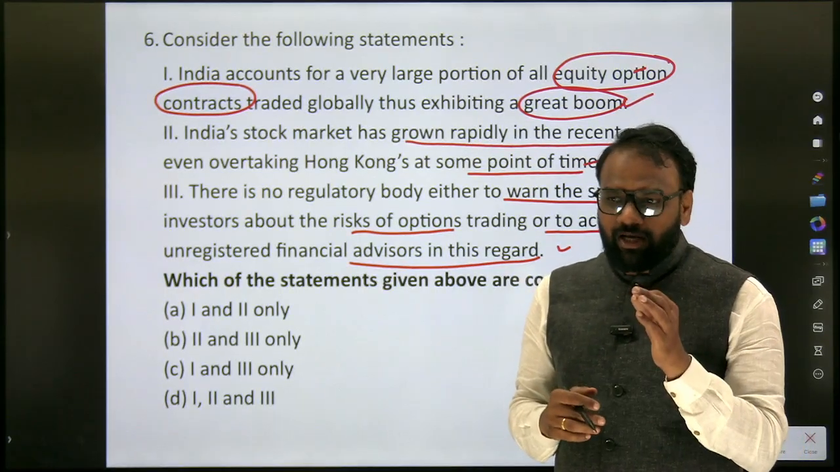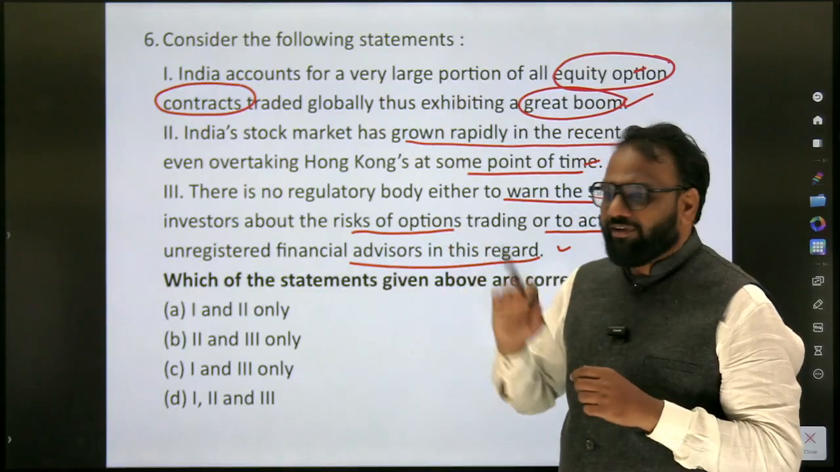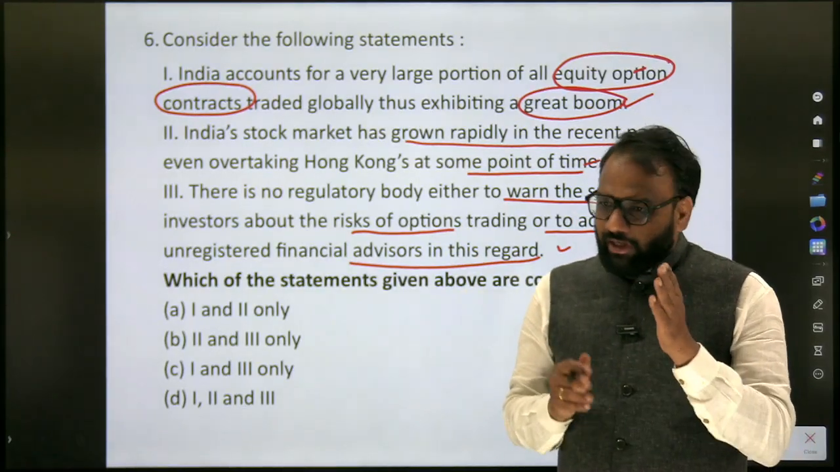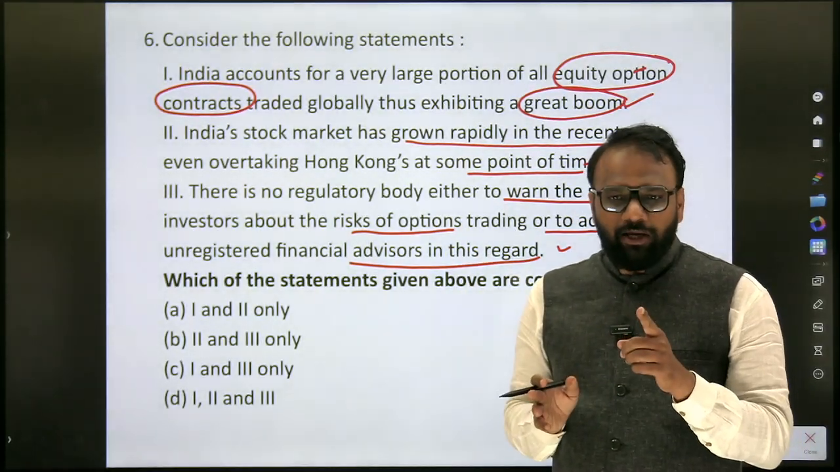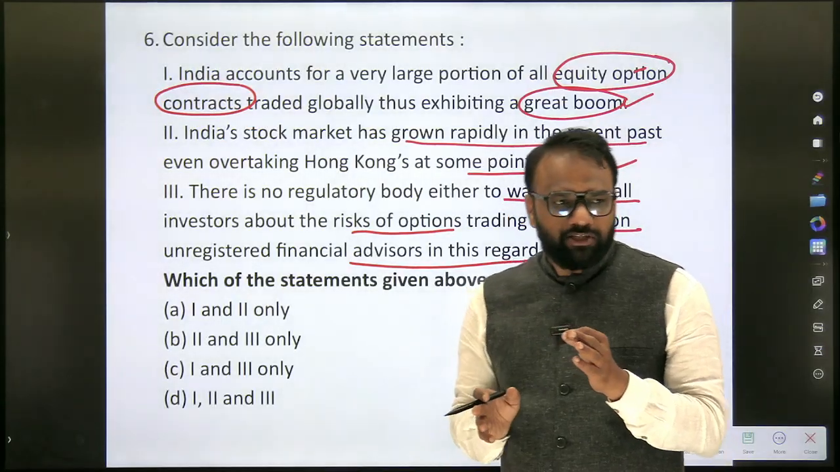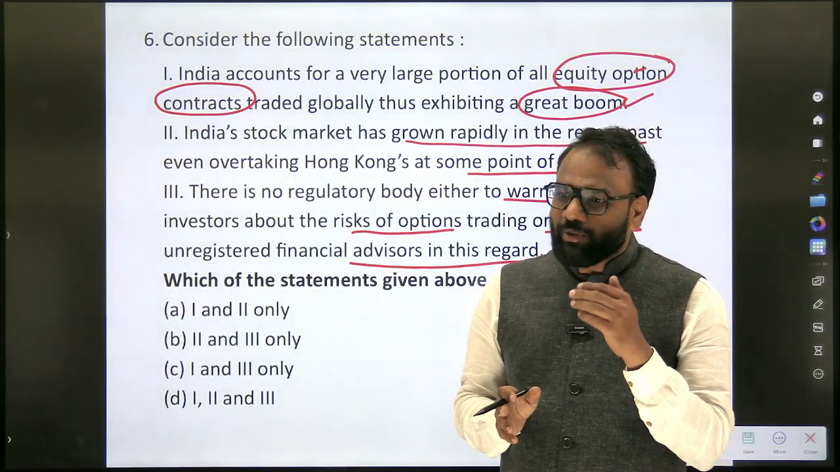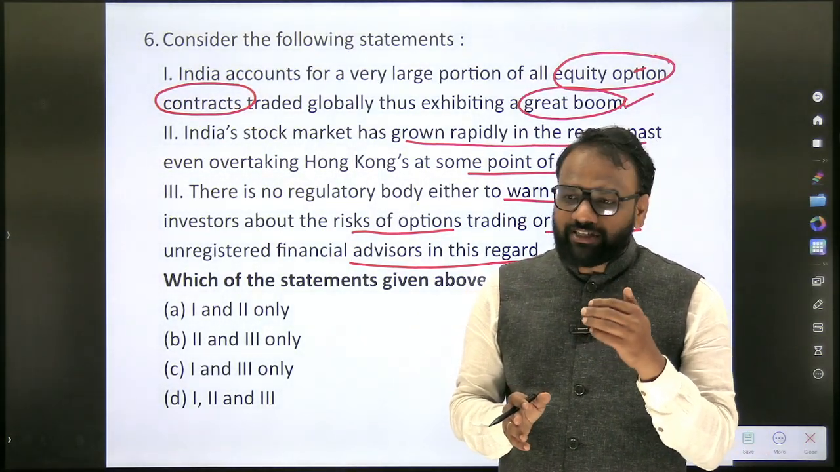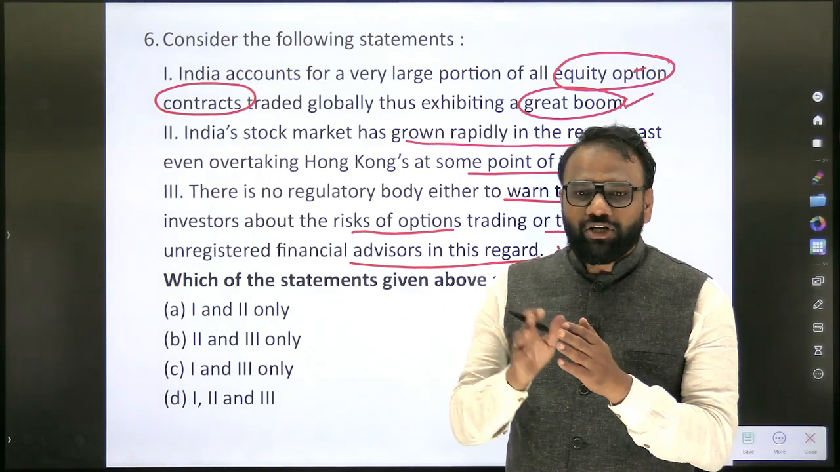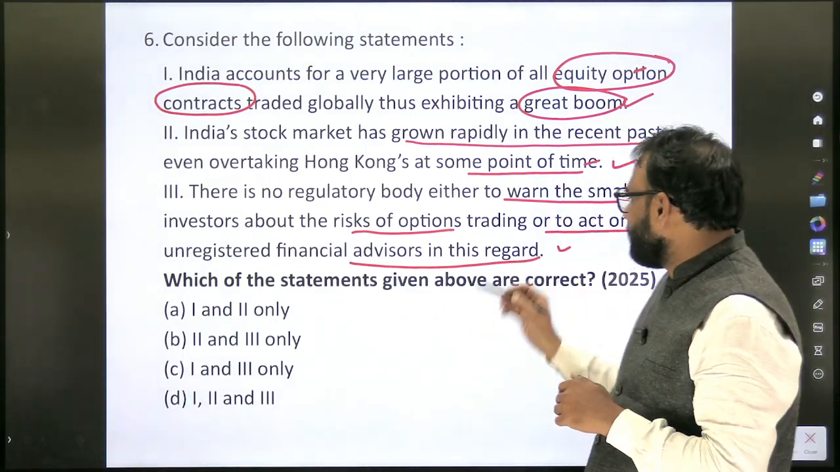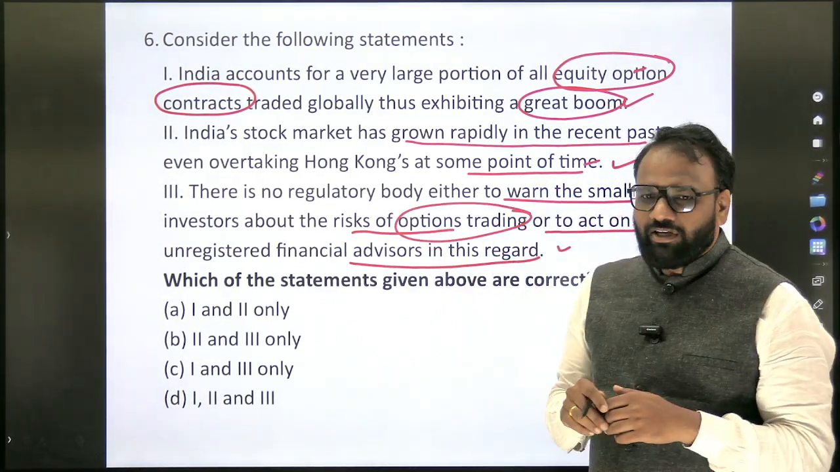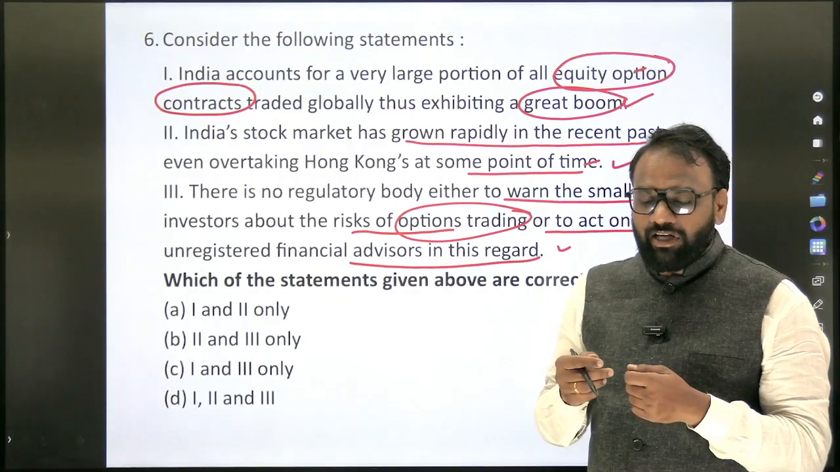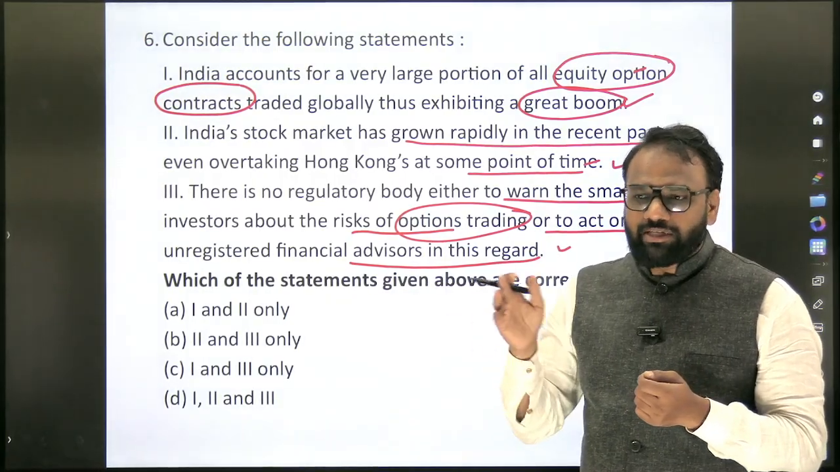But the major key point here is the third one. Not every day, but once in a while in the newspaper, especially in the business page, they mention how the retailers are facing losses because of an investment. In what kind of investment? Options trading. On a day-to-day basis, people lose their money by involving themselves in options trading.